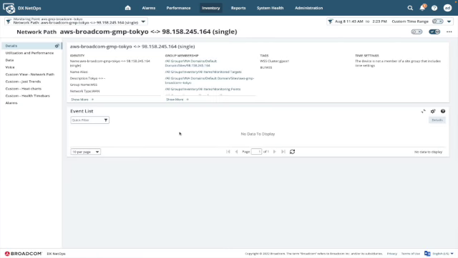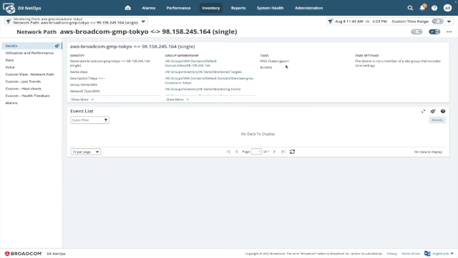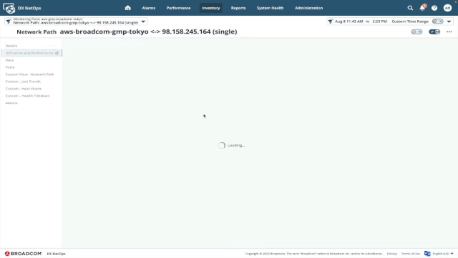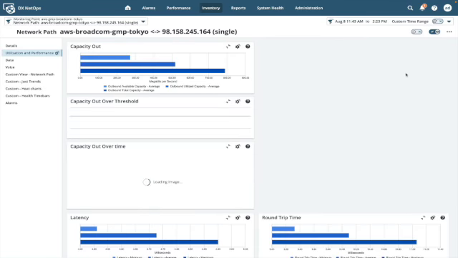Here, I've selected the path. My context page opens, giving me full visibility into my attributes, any events. I can expand my attributes to understand in more detail. I can look at tags, I can look at group membership, and I can drill into performance. If you remember, we were dealing with an issue related to round trip time performance, exceeding 50% of my baseline threshold.